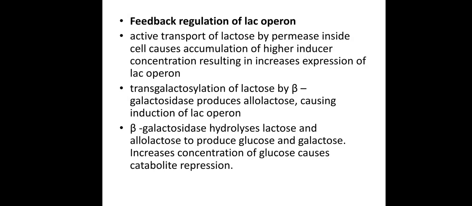Now the last mechanism for the regulation of the lactose operon is feedback regulation. The active transport of lactose by the permease inside the cell causes the accumulation of a higher inducer concentration, which results in increased expression of the lac operon. Due to this, the transgalactosylation of lactose by beta-galactosidase produces allolactose, again causing induction of the lac operon. The beta-galactosidase hydrolyzes the lactose and allolactose to produce glucose and galactose, increasing the concentration of glucose, and it causes catabolite repression.